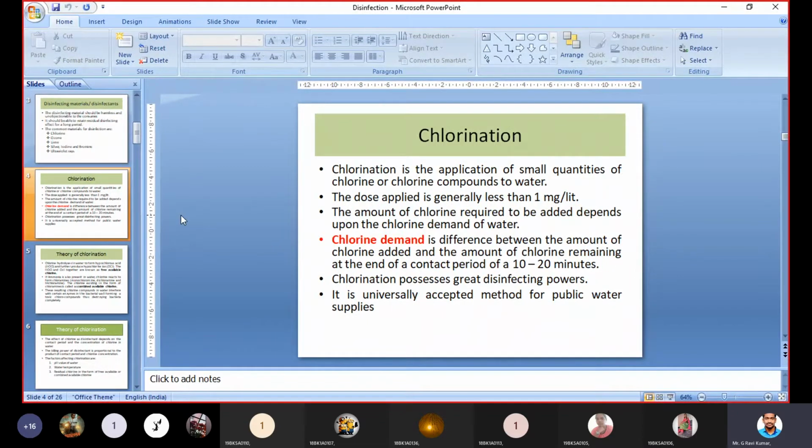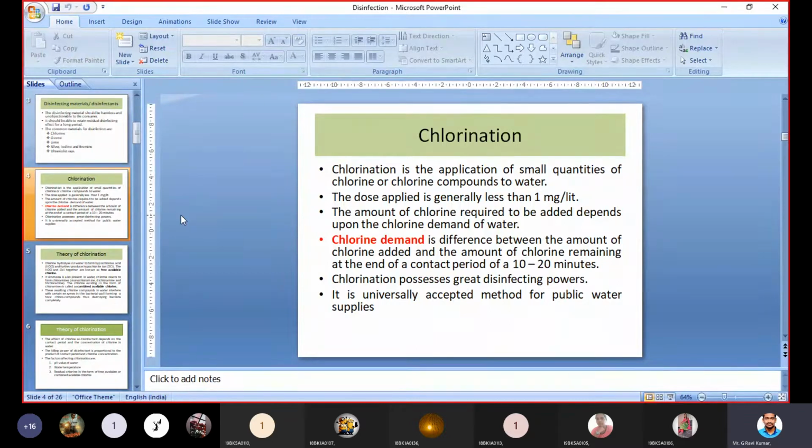That much is enough. Okay, and most of the chlorine is available in the form of liquid, that is liquid chlorine. Also, chlorine is available in the form of gas. And also it is available in the form of powder or solid, that is called bleaching powder. Any state or any form of chlorine we can add to water for disinfection, it means to kill the bacteria present in water.